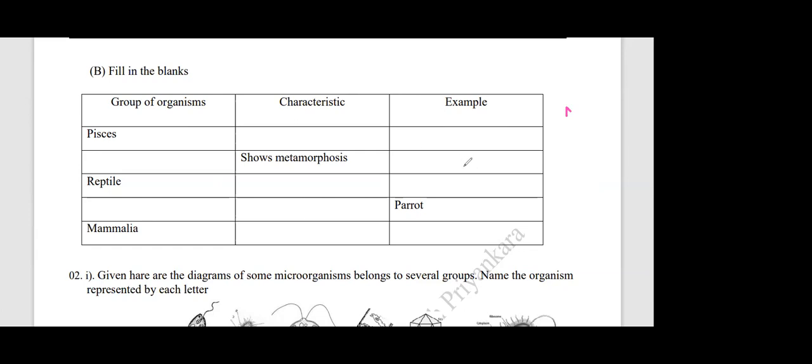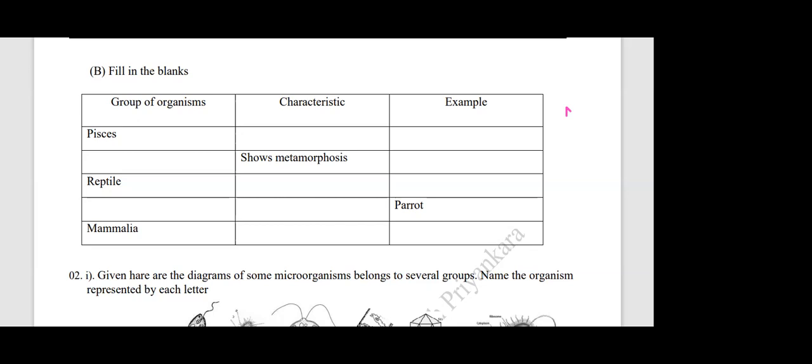Any other characteristics of this group, Sukita? Skin is covered with scales. Yes, the body is covered with scales. Arosha?